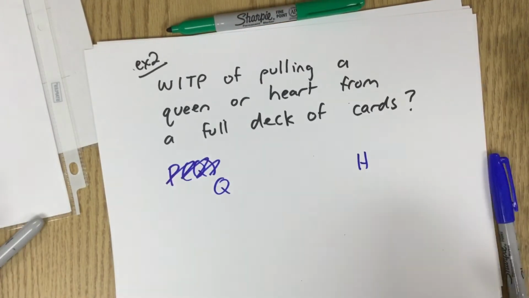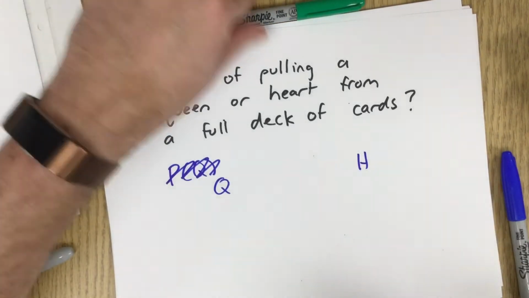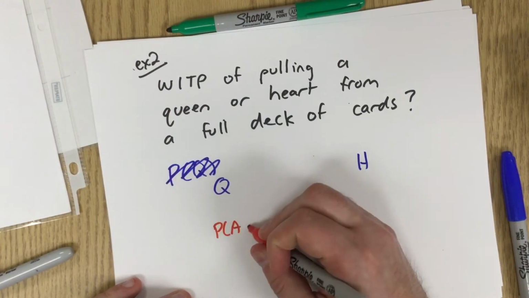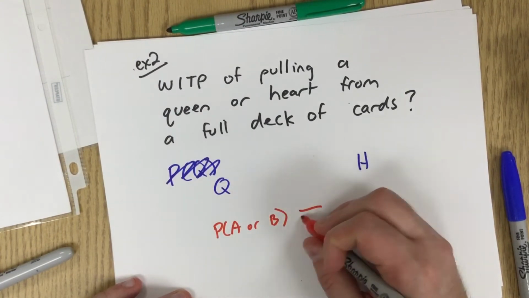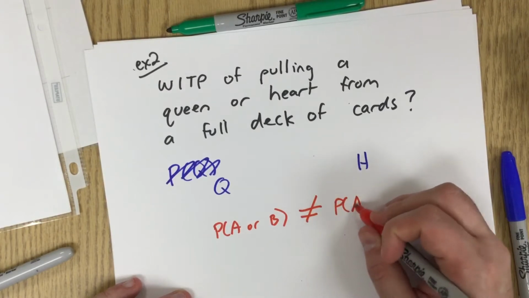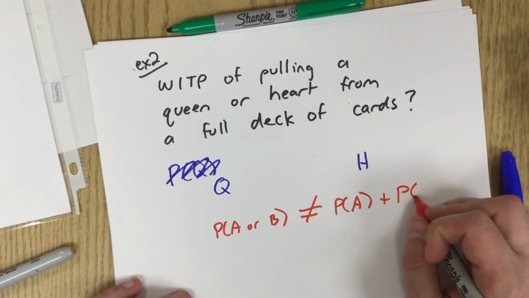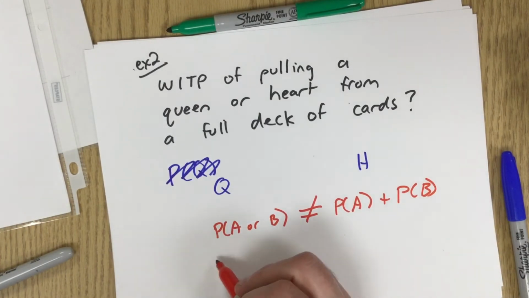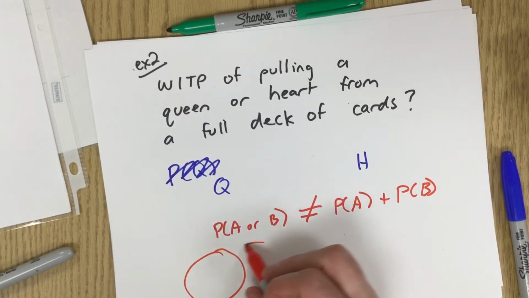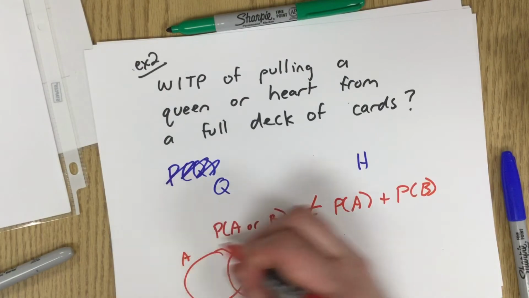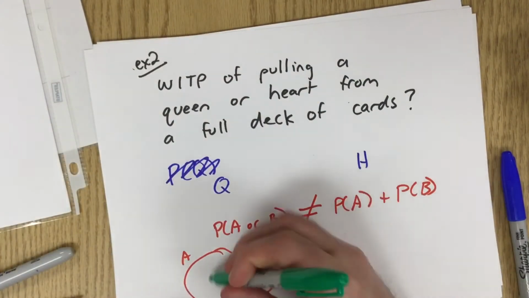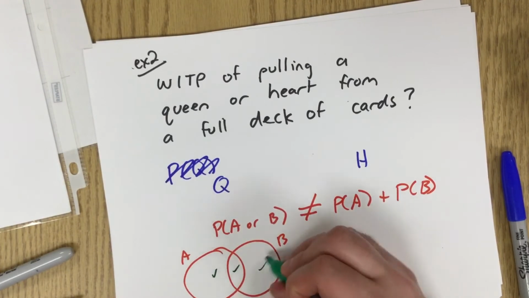So since they're not mutually exclusive, we know that the probability of A or B is not in fact equal to the probability of A plus the probability of B. And if you remember our Venn diagrams, if things are not mutually exclusive, and we add them up, probability of A is these two, probability of B is these two.